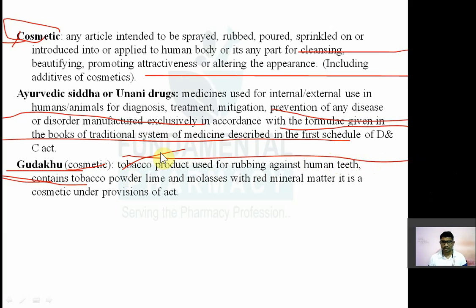They used to clean their teeth by using this Gudakhu. Tobacco product used for rubbing against human teeth contains tobacco powder, then tobacco, then lime. Lime, tobacco, lime and molasses, red mineral matter. This Gudakhu is a cosmetic under the provisions of the Drug and Cosmetic Act. Now a question has come on this once, remember.